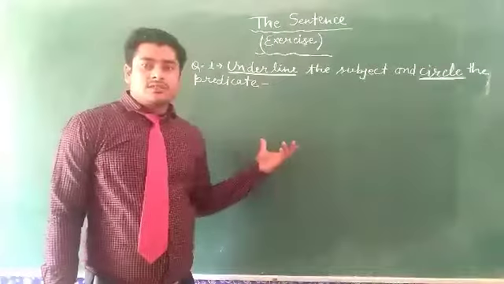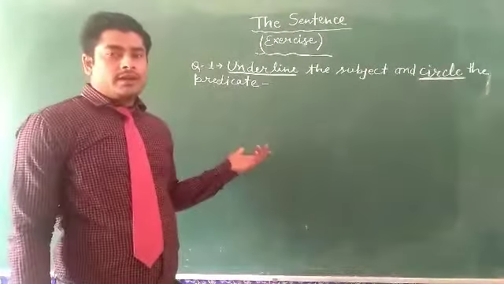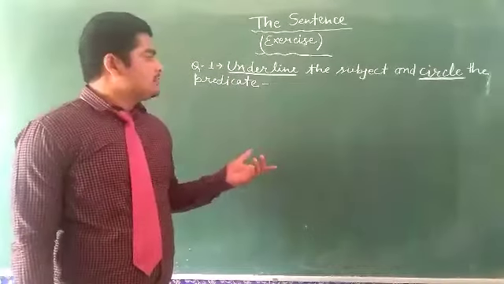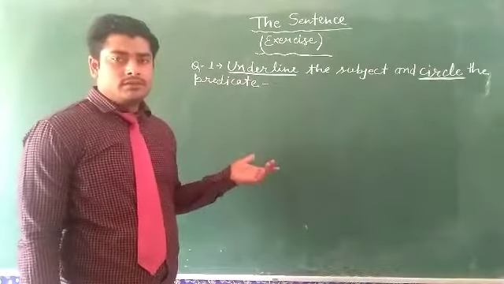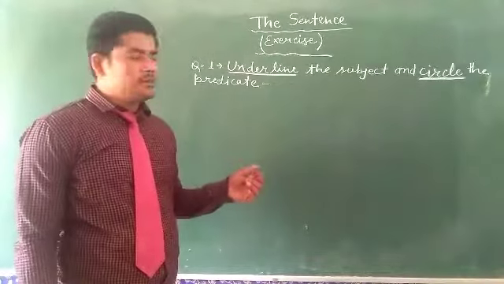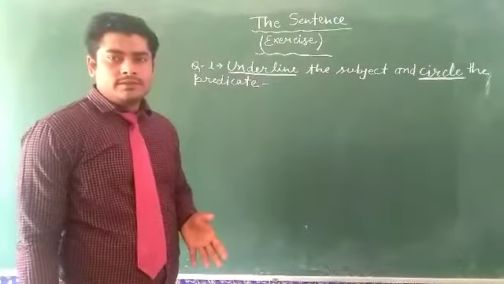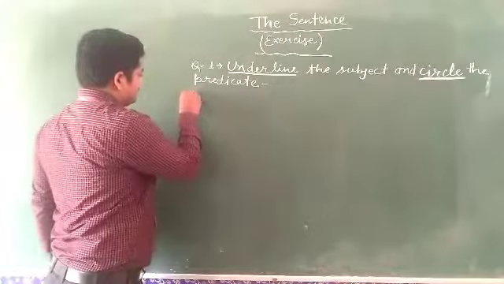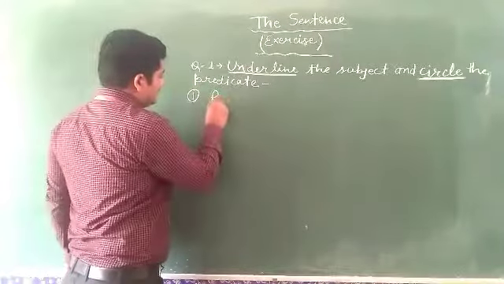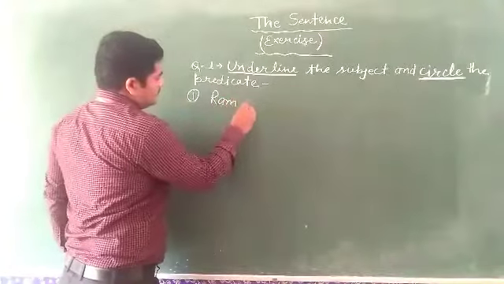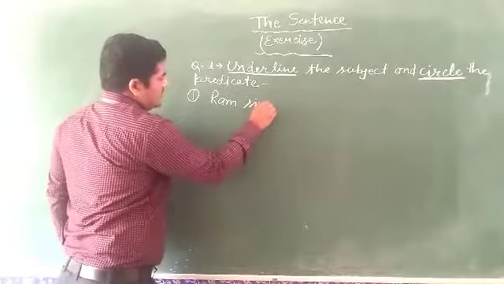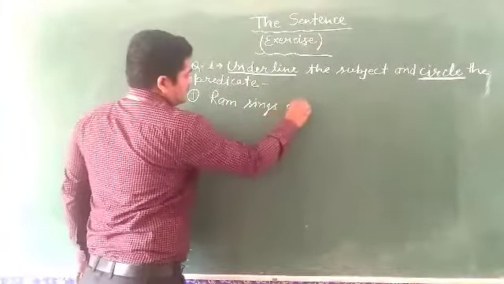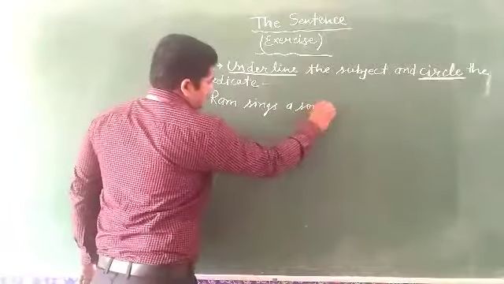Some sentences are given and you have to underline the subject and circle the predicate. Exercise first. Ram sings a song.